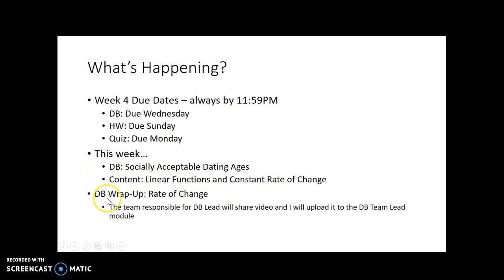The content this week will be wrapping up things with linear functions, and we'll actually be getting out of constant rate of change and getting into constant ratio of change pretty soon.